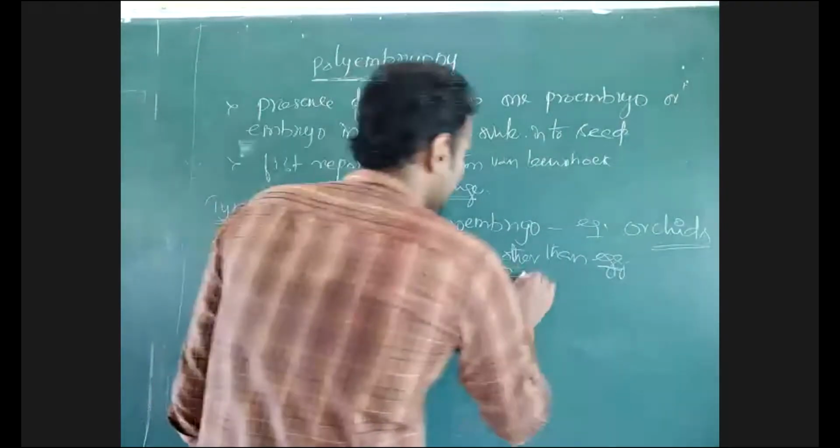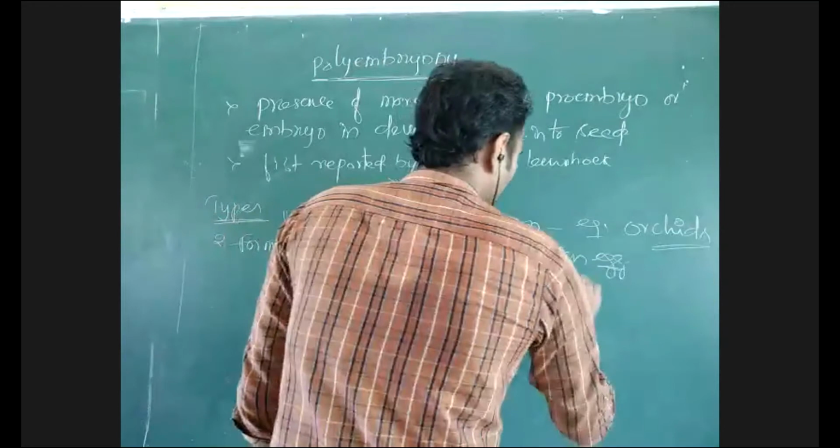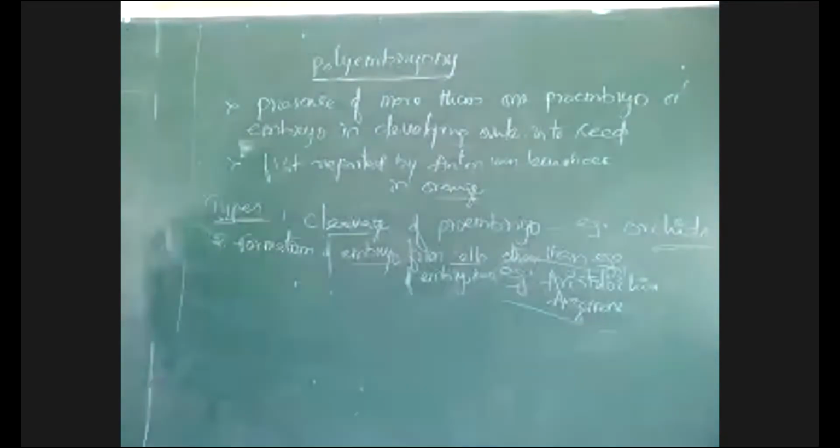This is seen in Aristolochia, Argemone and Aristolochia. There is development of embryo from the cells of the embryo sac other than the egg. That means antipodals or synergids may develop.